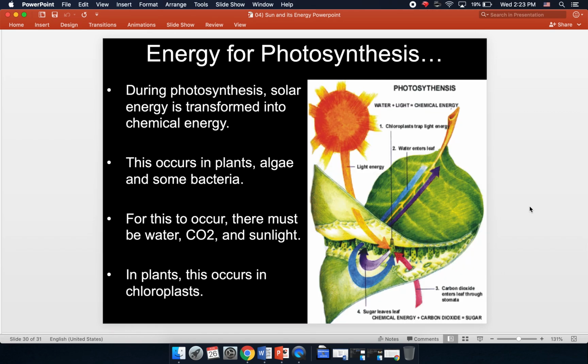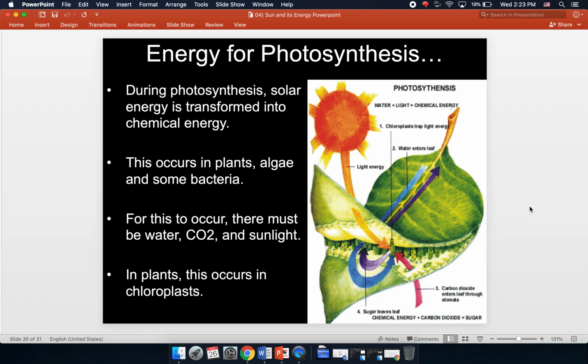All right, let's talk about energy for photosynthesis. In the last lesson, I said that the sun is the ultimate source of energy for Earth. Now, that's particularly true for the living things on Earth. All the energy that your body is currently using right now actually came from the sun, and this is how. The solar energy strikes the leaves of plants, right?